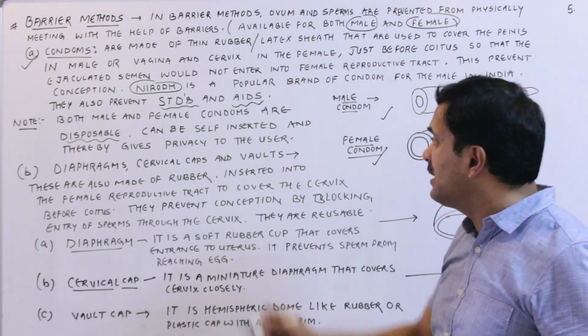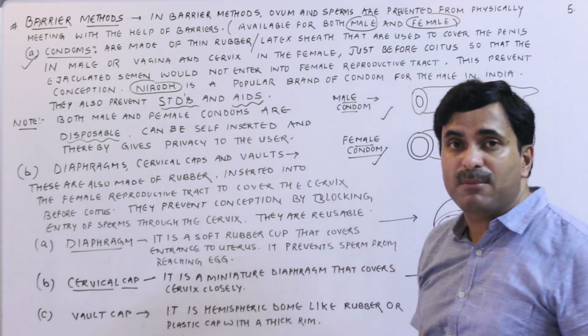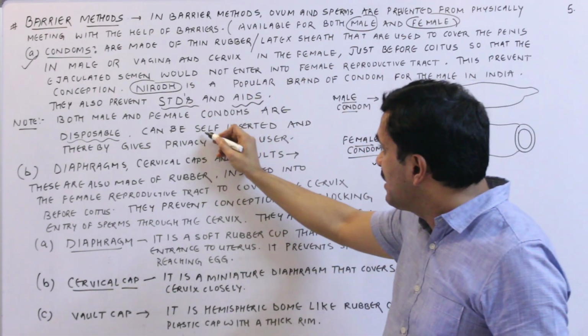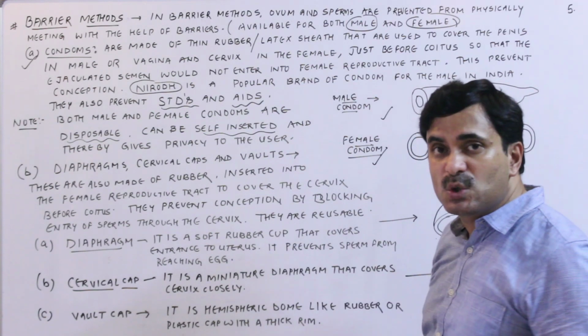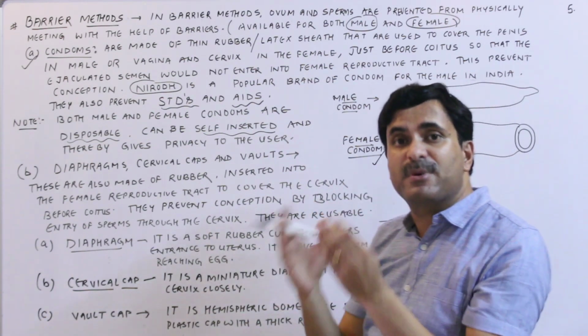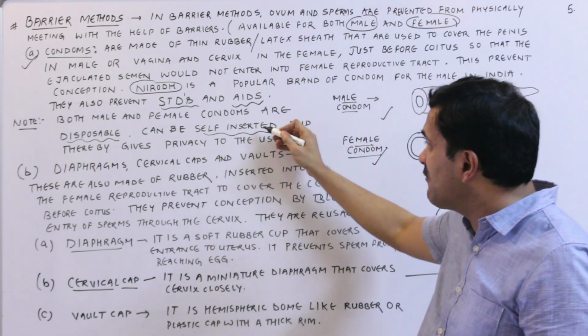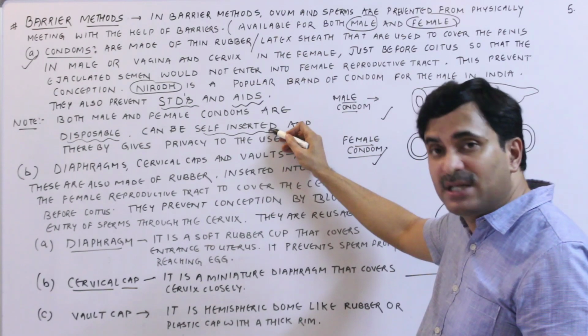They are not reusable and can be self-inserted. The very important thing about male and female condoms is that they can be self-inserted. No professional help is required to wear a condom, male or female. It can be self-worn.